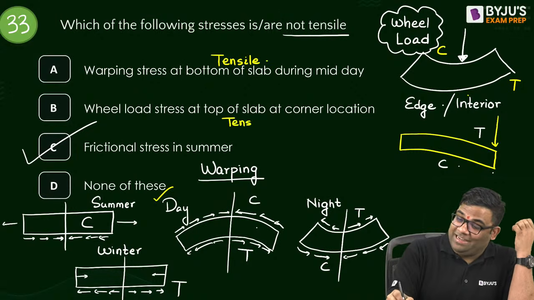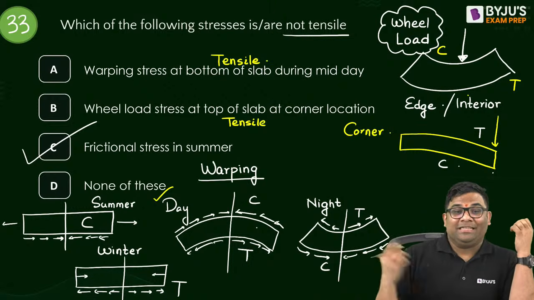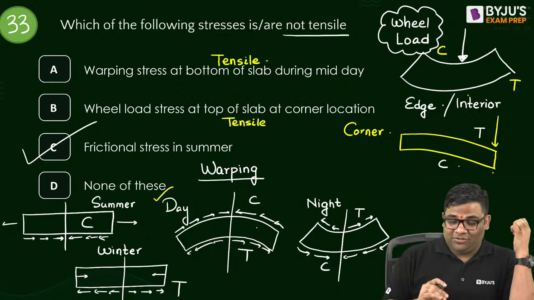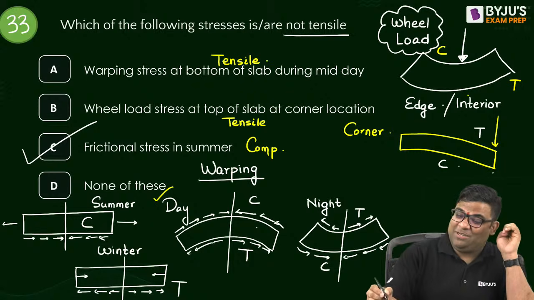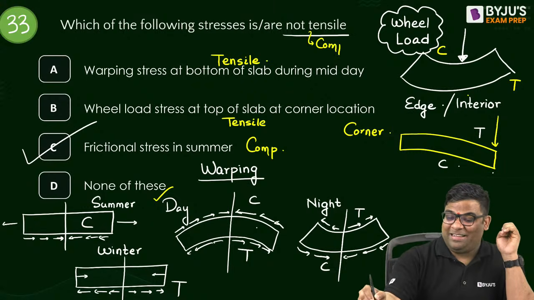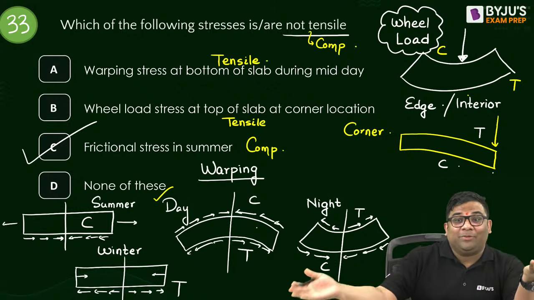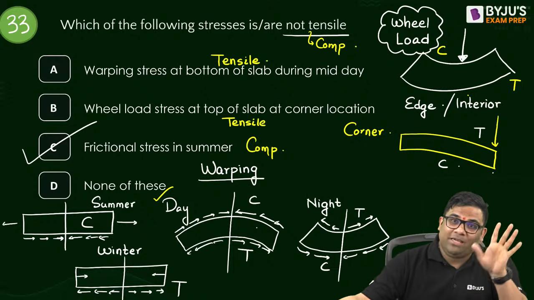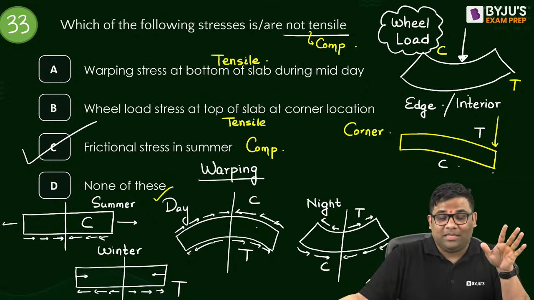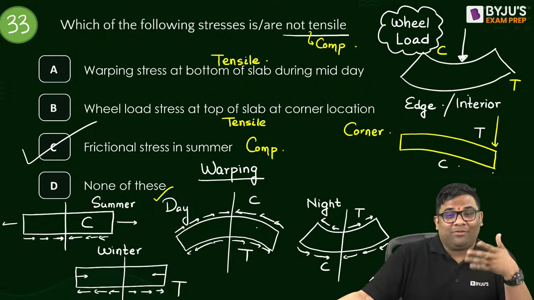And frictional stress in summer is compressive. Not tensile means compressive, so the answer is C. Understood? If you have understood this question, you can answer many questions. Wheel load stress, whatever you see is what it is, because it acts very fast. Warping stress, whatever you see is not what it is. And for summer and winter temperature, it is just frictional stress, which I explained.